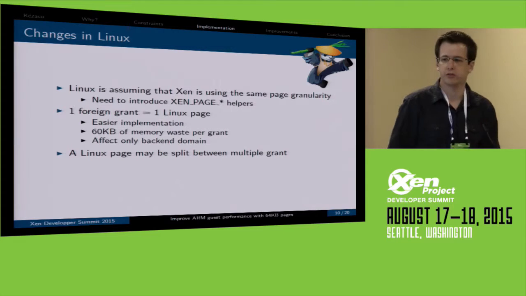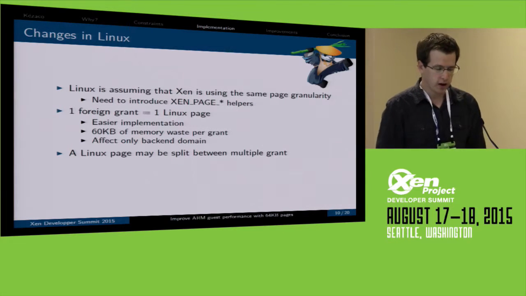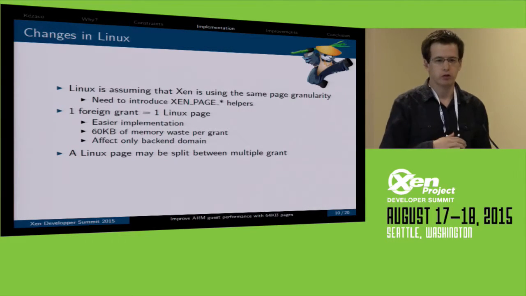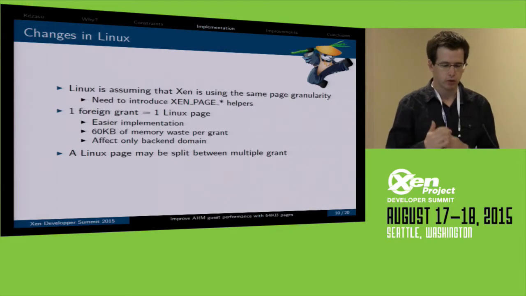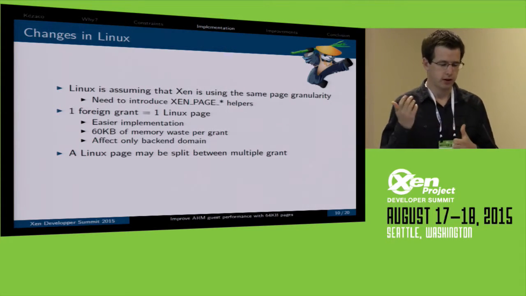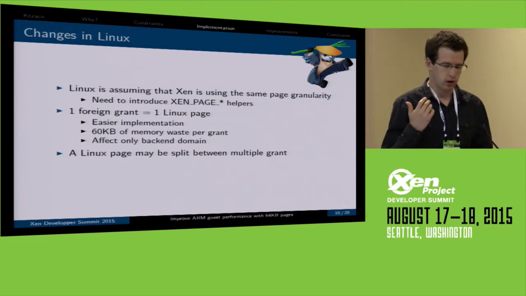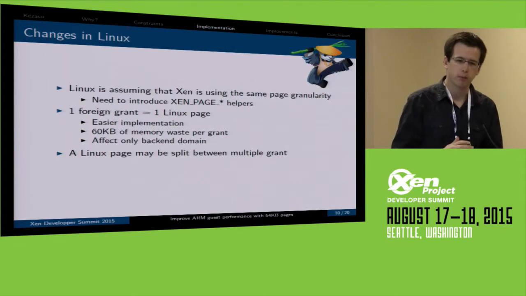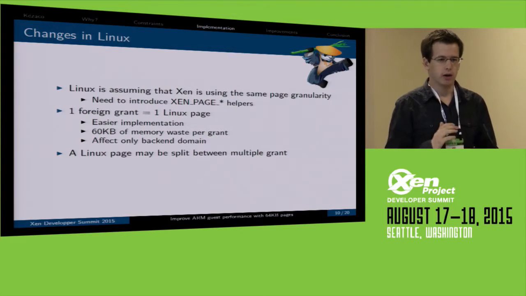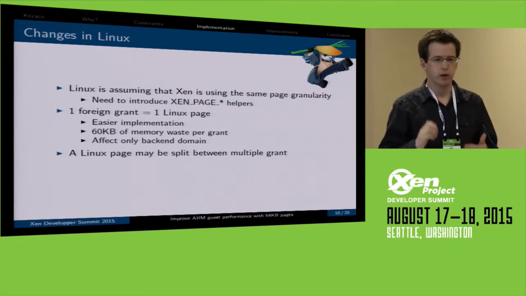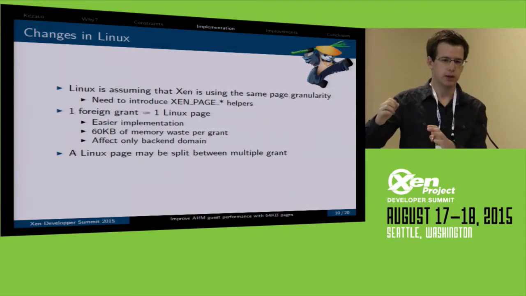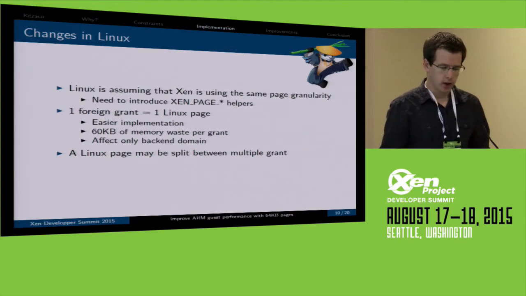The change in Linux is way bigger. The first thing is that Linux was assuming that it was using the same page size as Xen. So there is a lot of code in the PV drivers which is using page size, which is always either 64K or 4K. So we have to introduce some helpers for Xen pages in general, in order to use them in the PV drivers and say, okay, this page is 4K, we need to do that.